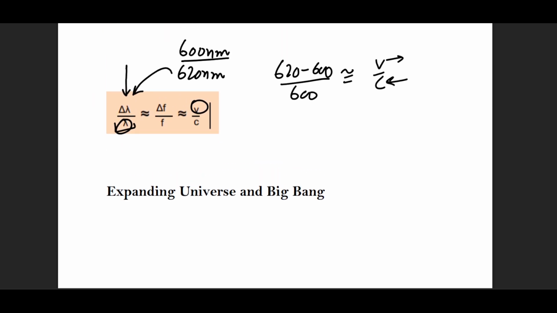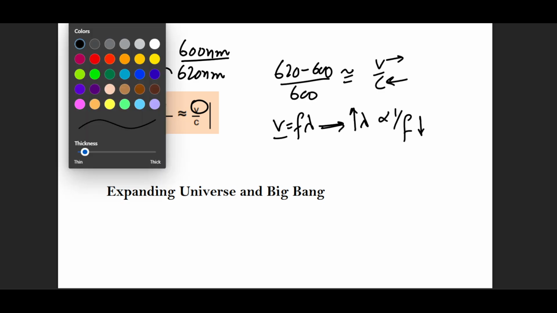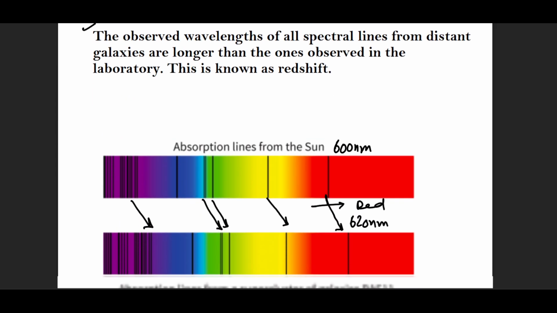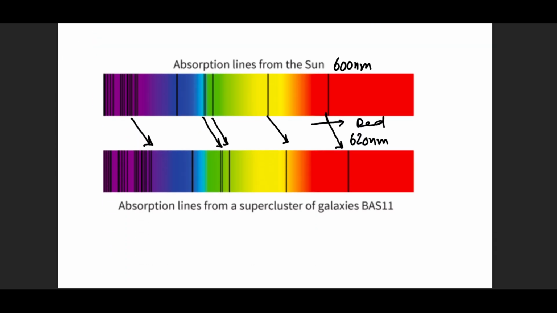Now, if the frequency is lower, then from v equals f lambda, the speed of light is constant, so let's rearrange the equation. If the perceived frequency is lower due to the Doppler effect, then the wavelength will be greater, right? That's why all the wavelengths from this spectrum are going to shift towards a higher value, 600 to 620 for the sake of example. Probably this is, let's say, 500 and shifts to 550.